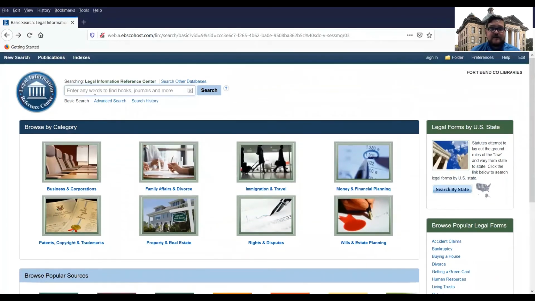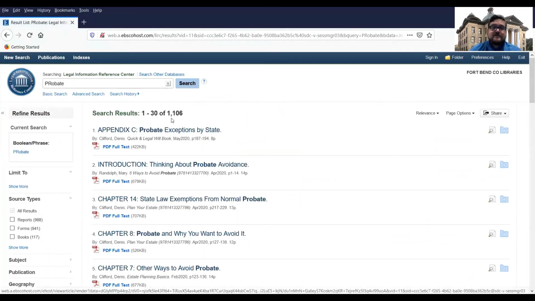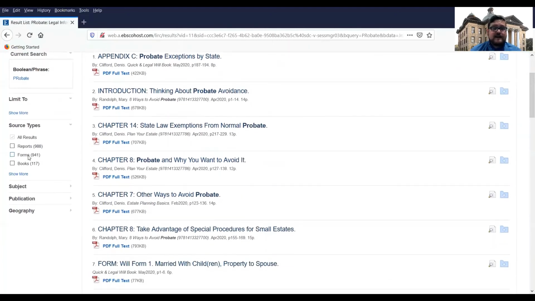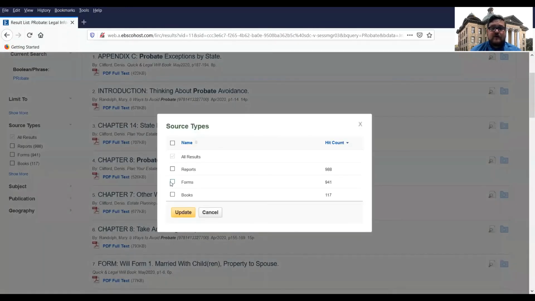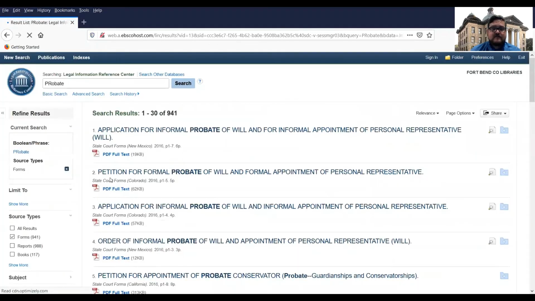Again, you can come up here and search by topic. For instance, I wanted to search probate. I can do that. So now there are 1,106 results. If I come over here, I can narrow my search. If I just want to narrow it by forms, I can click update. So now I'm looking for any forms that have the keyword probate in them.